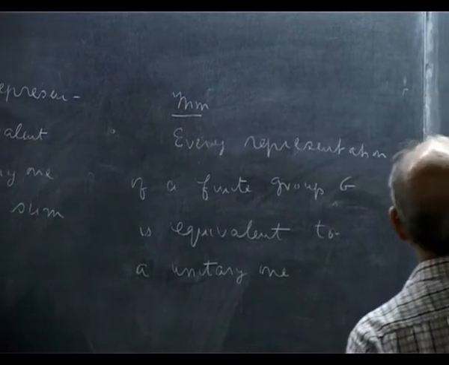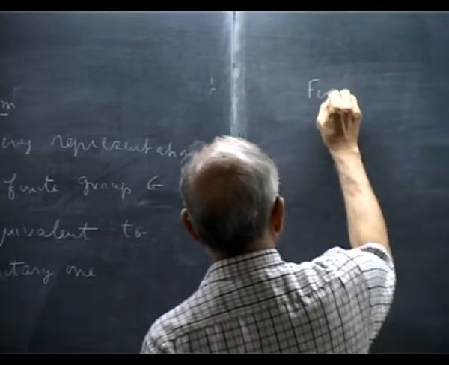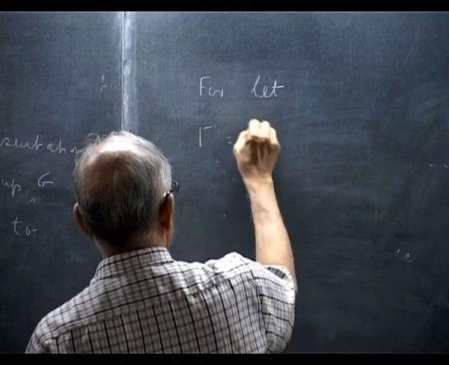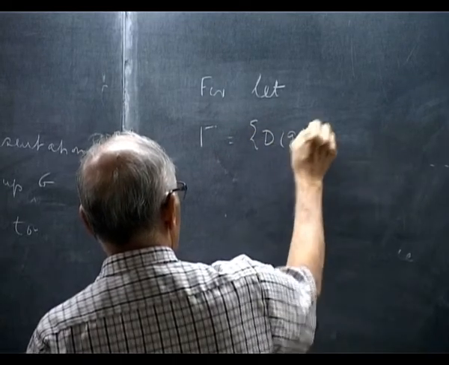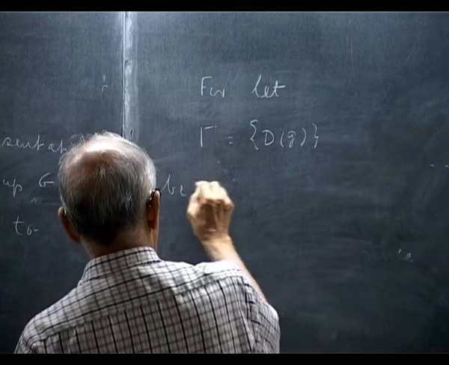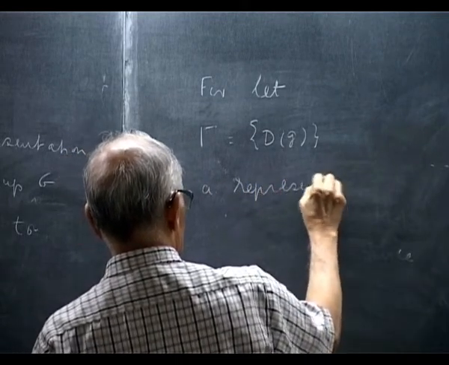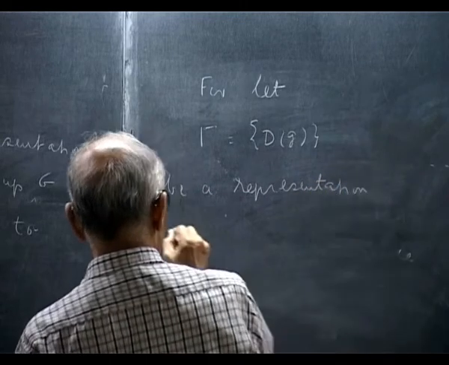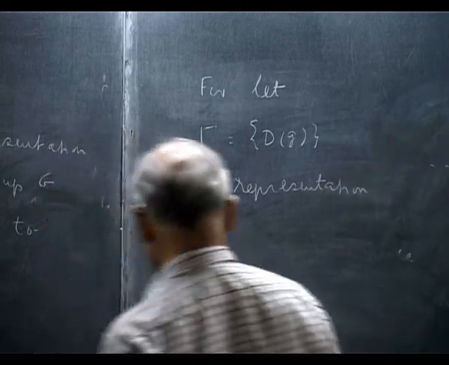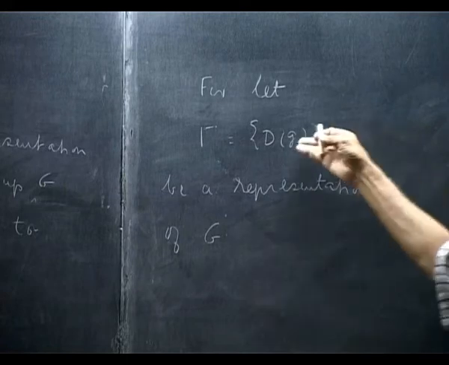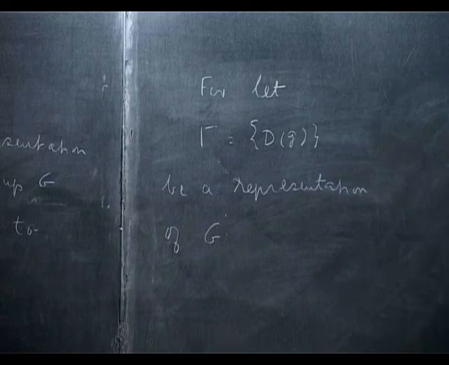Okay. For let gamma, D(g), be a representation of G. Let me assume that these are given by matrices for simplicity.